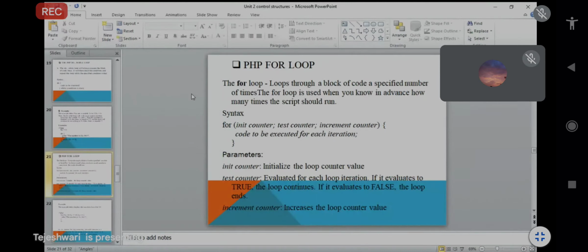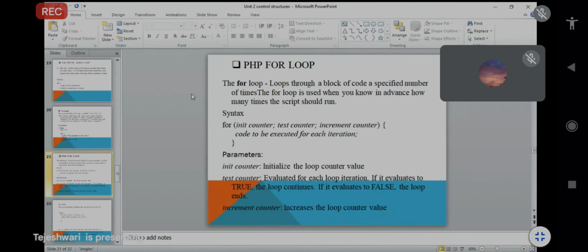The for loop is used when you know how many times the script should run, because in the for loop a particular condition is given, and under that condition the loop will be processed, or we can say the block of code will be executed the number of times given here.